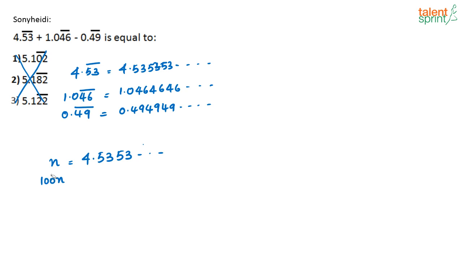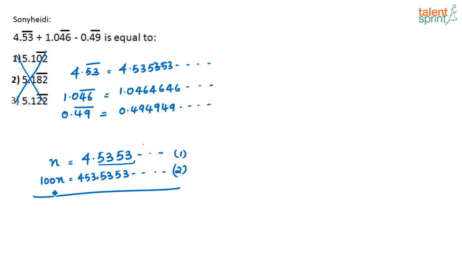See, what is my idea? I have to remove this decimal part. Somehow I have to completely remove this decimal part so that I am able to find out the fraction of the given recurring decimal. So, what is 100n? 100n is nothing but 453.5353 and so on. Now, I am taking this as 2, this as 1.